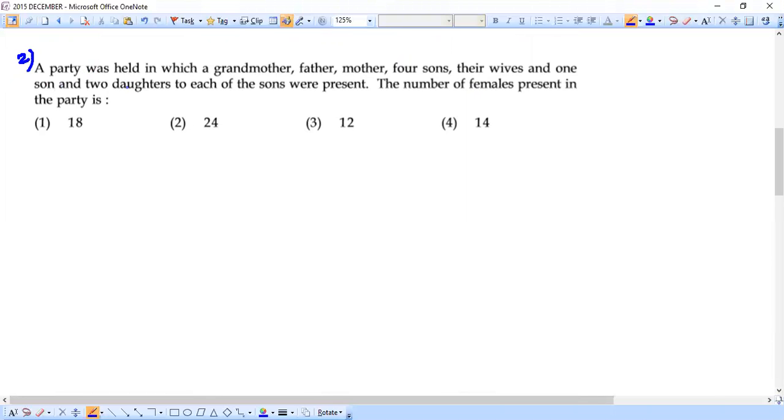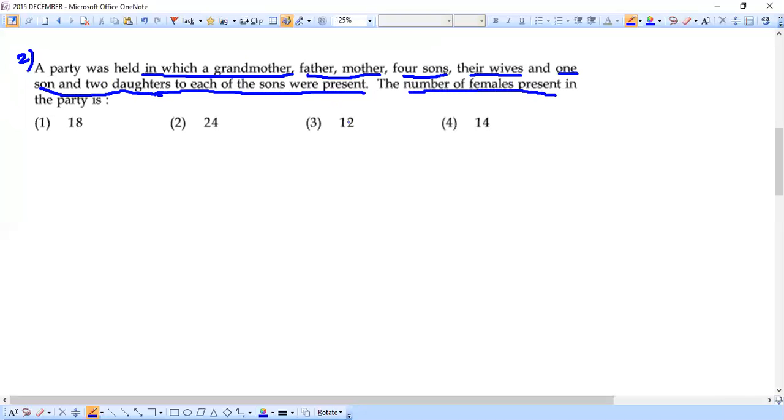A party was held in which a grandmother, a father, mother, 4 sons, their wives, and 1 son and 2 daughters for each of those sons were present. So it seems it's a very big family. Finally, what is asked in the question is: the number of females present in the party is how many?